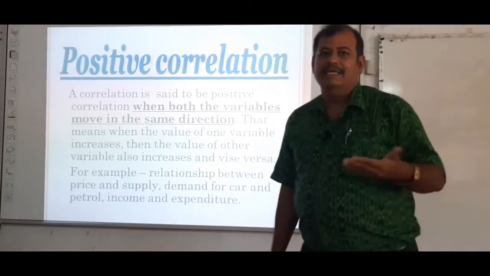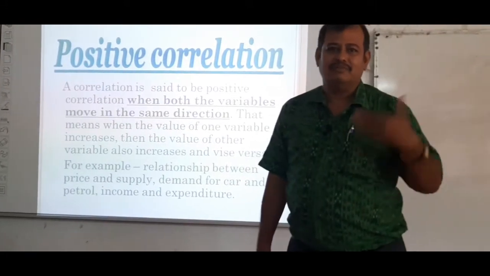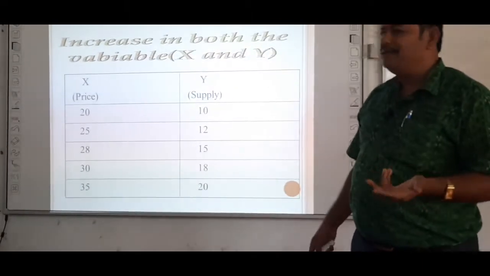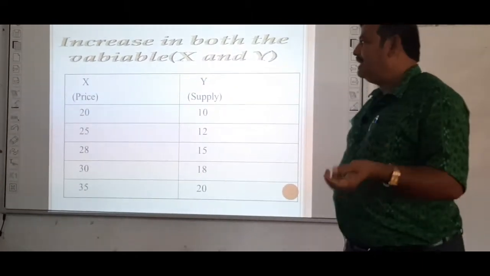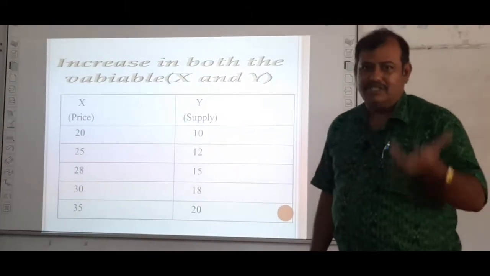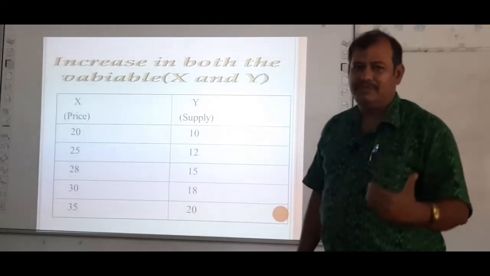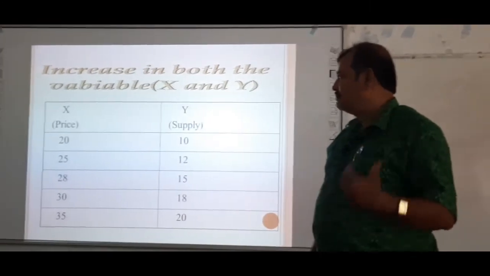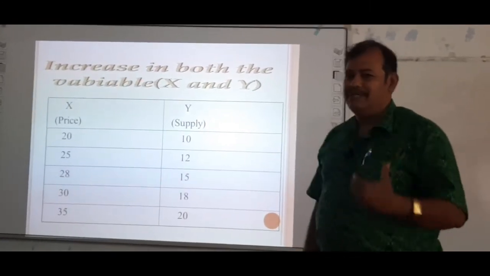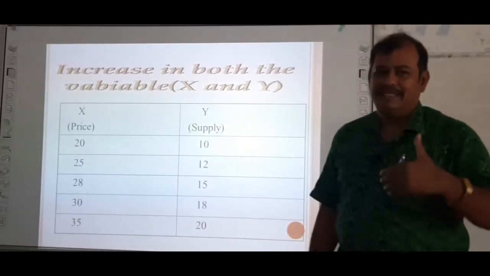When there is more demand for cars, there is also more demand for petrol. The relationship can be explained with the help of a table. You just see the table. When the price of X is rising, the quantity supplied of a commodity is also rising. When the price is rising from 20 to 25 or 28, the supply of the commodity is rising from 10 to 12 and 15 and so on.